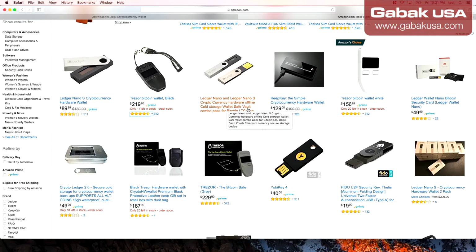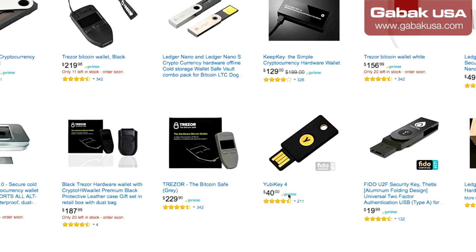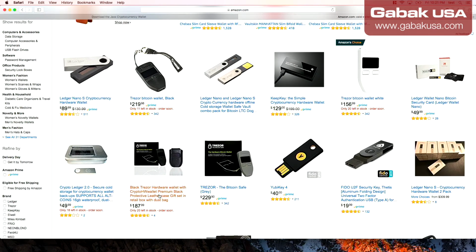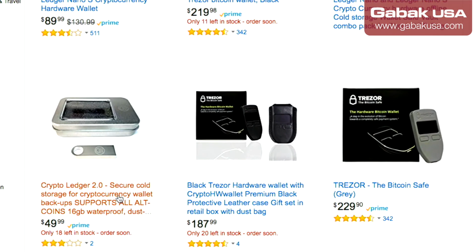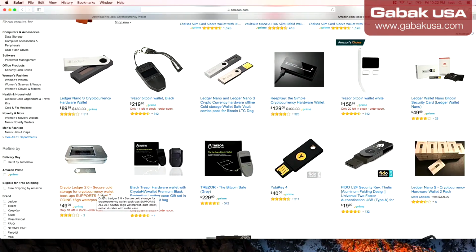And sometimes you will see just maybe the name of it. For instance, here it says YubiKey, and sometimes you will see just the model like a crypto ledger, and that's it. So you have to see what you want to buy, but basically those are the names that you're going to get.